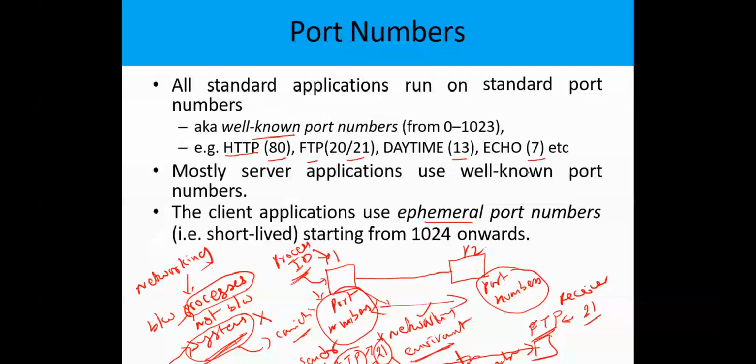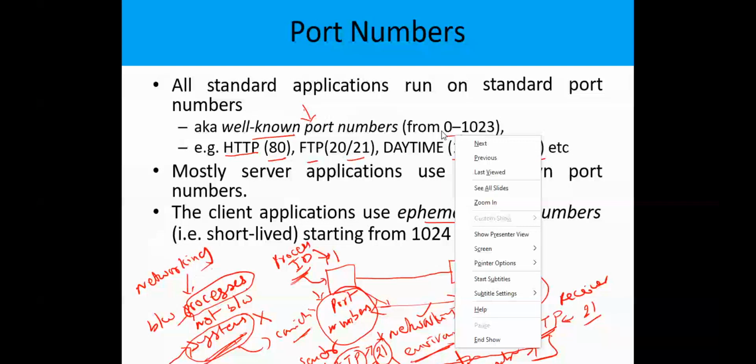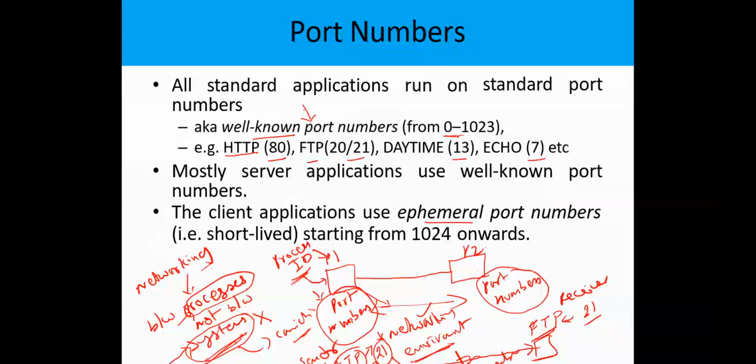As a programmer, if you want to design your own networking application, you are not allowed to use these well-known port numbers for your program. All well-known port numbers are in the range of 0 to 1023. In total 1024 default port numbers are available in the networks. So as a programmer designing a networking application, you are not allowed to use these 1024 port numbers for your application.